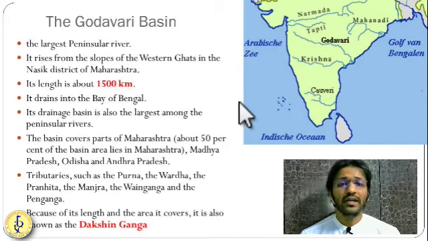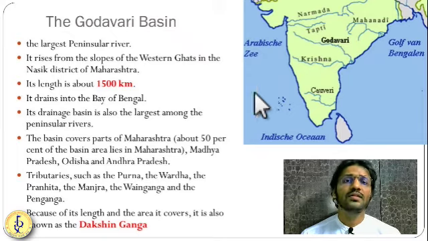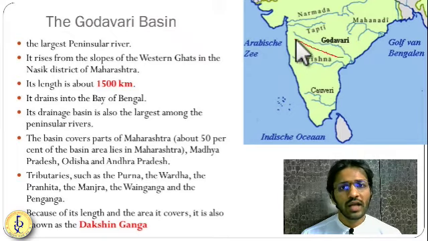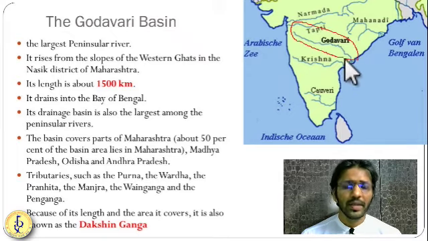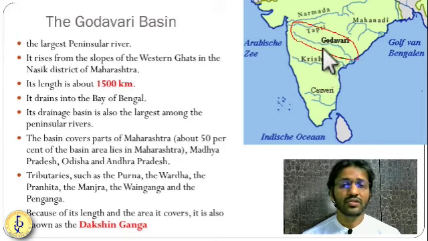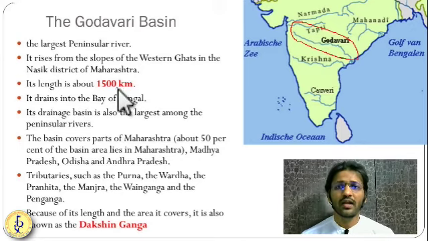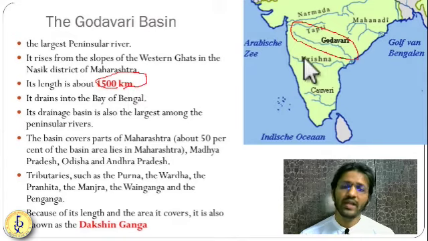Now, let us come to the east flowing rivers, that is, the peninsular east flowing rivers. First of them is the Godavari. Godavari is the longest river of the peninsula, so it is also called Dakshina Ganga because of its huge length. Almost 1500 kilometers, 1000 kilometers less than the Ganga, but a very long river that makes a very fertile delta.